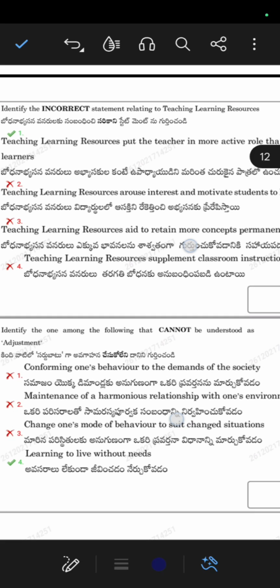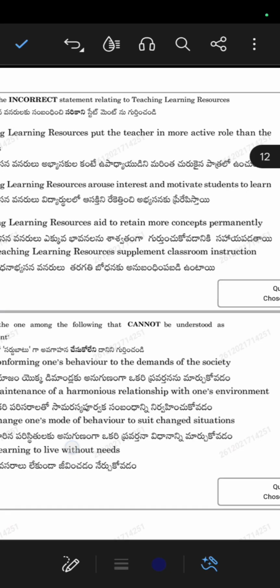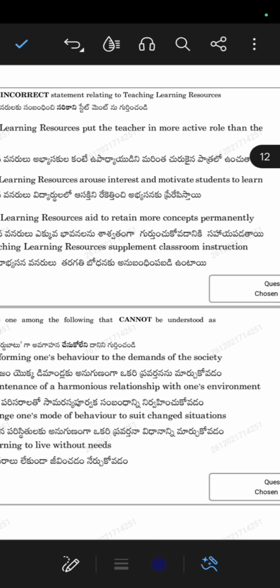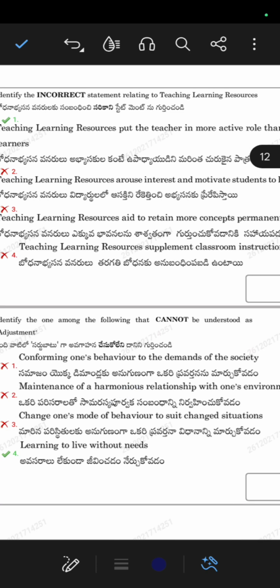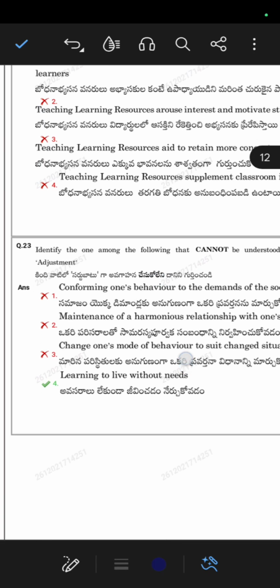So the incorrect one is teaching learning resources put the teacher in a more active role than the learners. No, teachers and learners both will be in a more active role at the time. Here it is given that only teachers are in an active role, not the learners. So this is not the correct one. So this is the incorrect option.